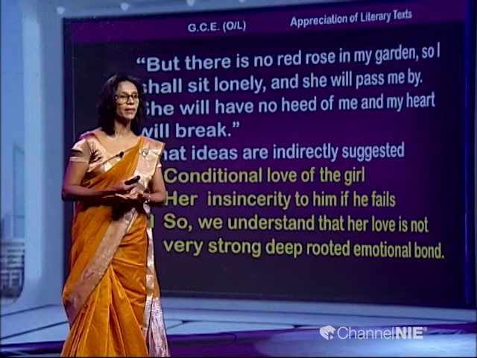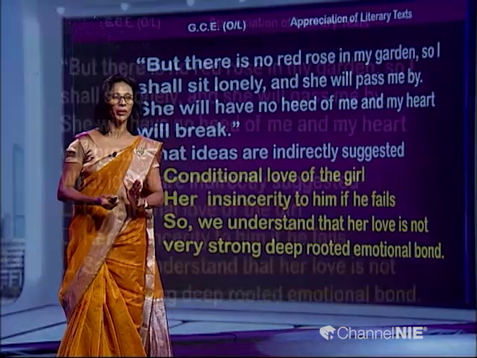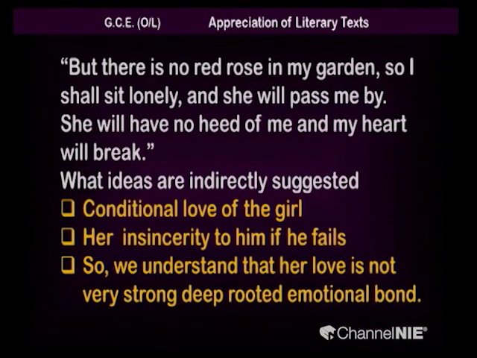What ideas are indirectly suggested? First and foremost, children, we understand that the girl's love is something conditional, because she has given him a particular condition to find a red rose. Her insincerity to him, or else she is not sincere to him, of course, right. If he fails, she is not going to dance with him. So understand the attitude of the daughter of this professor, or else this girl, right.